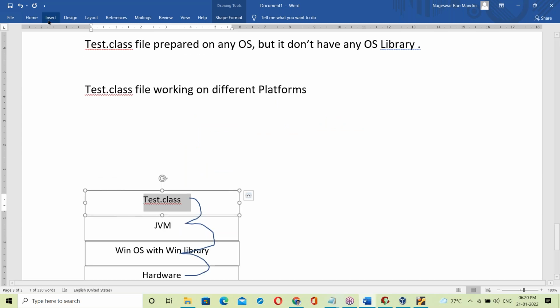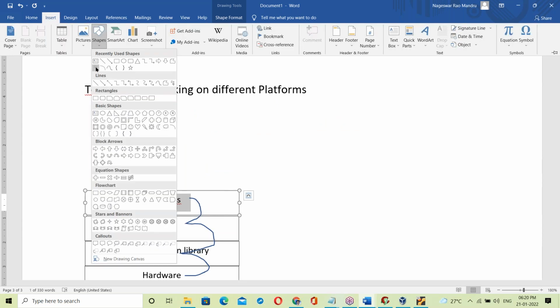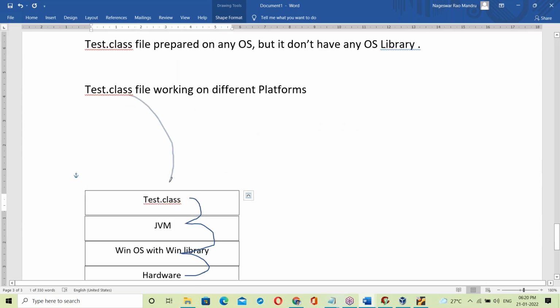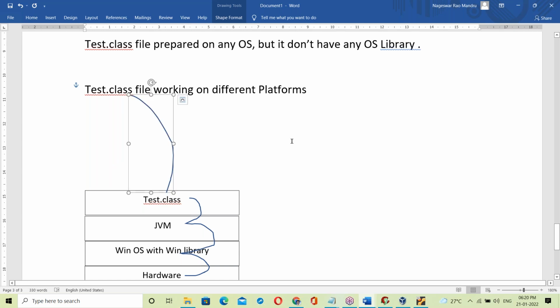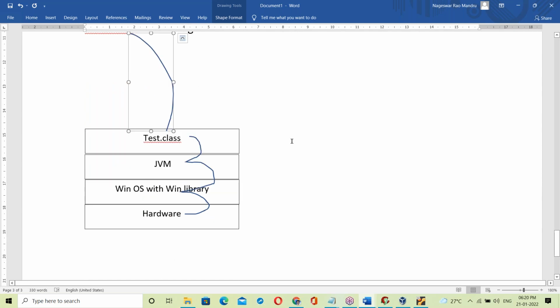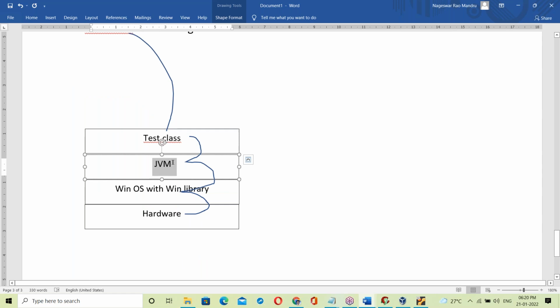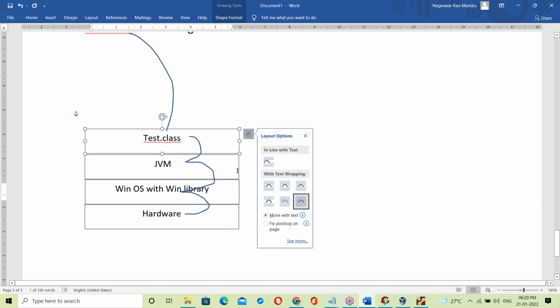When the tested.class file is placed on Windows OS, the Windows JVM takes the tested.class file and links it with the Windows OS library. Once linked, it executes, generating output. That's it. Next, the same tested.class file on another platform.